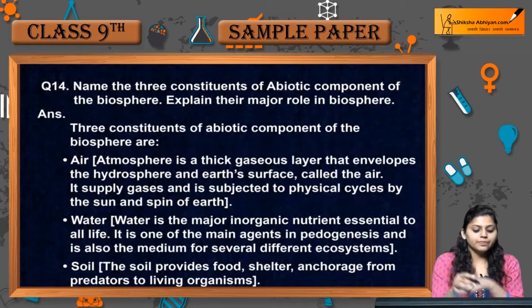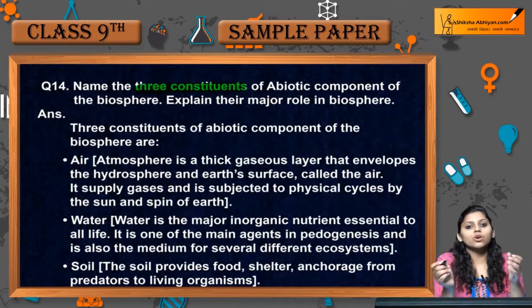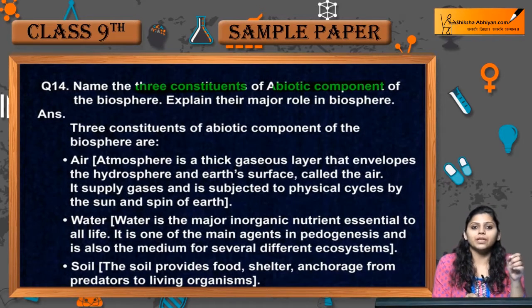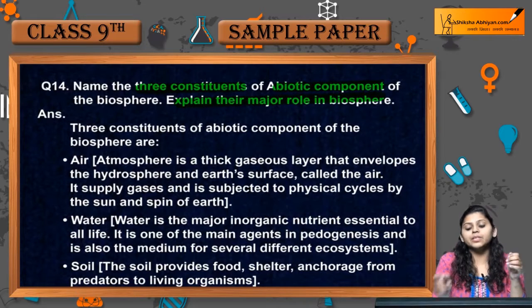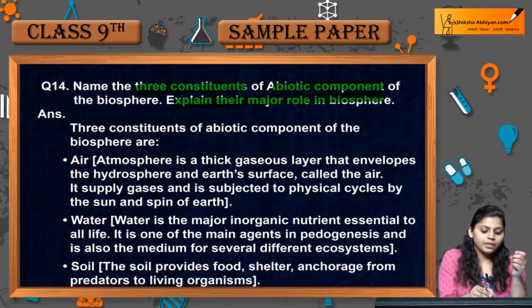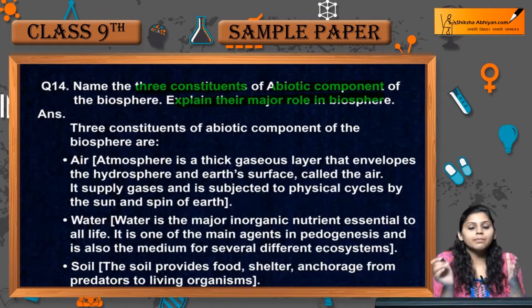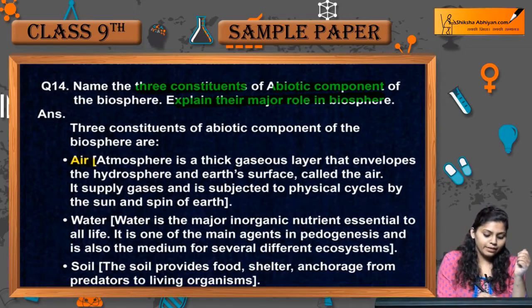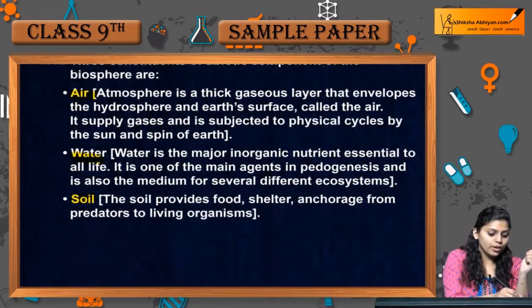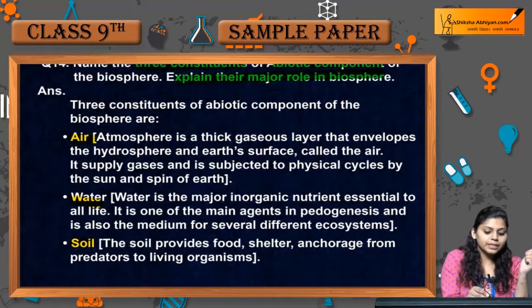Question number 14. Name the three constituents of abiotic components of the biosphere. Explain their major role in biosphere. अब constituents क्या क्या हैं abiotic components के? Air, water and soil. अब हम इनके बारे में बताते हैं.